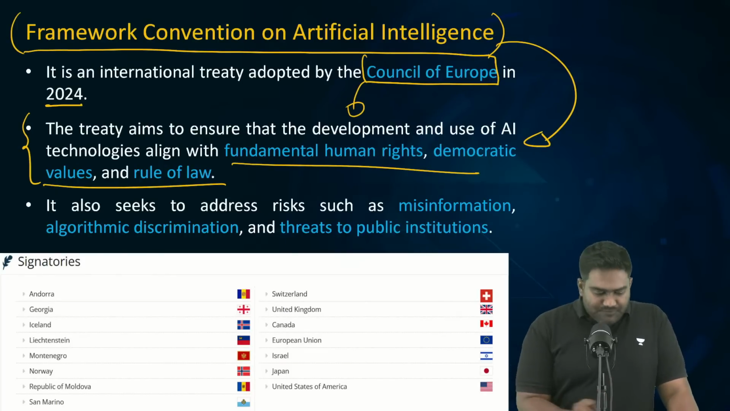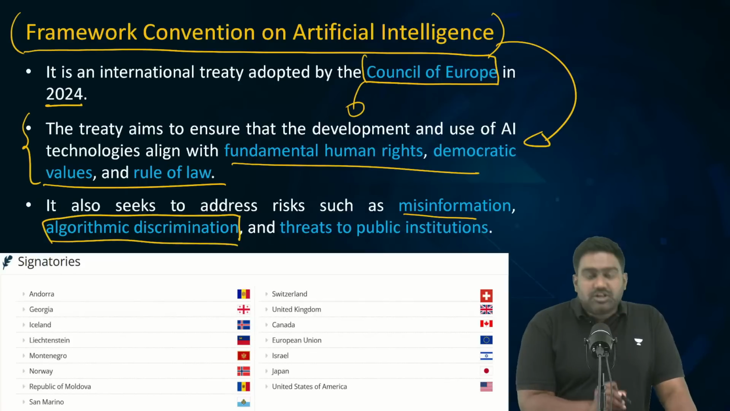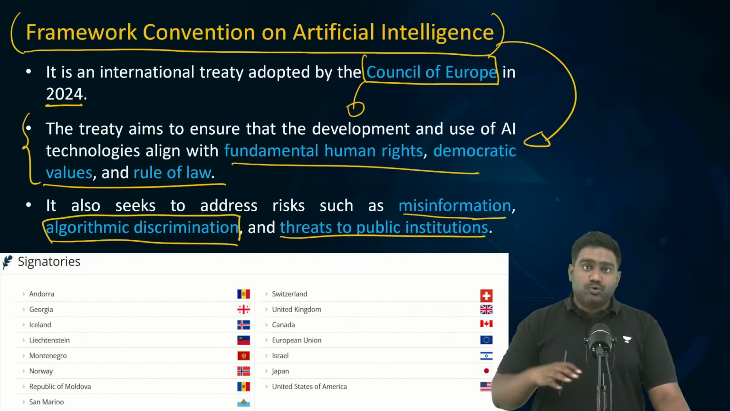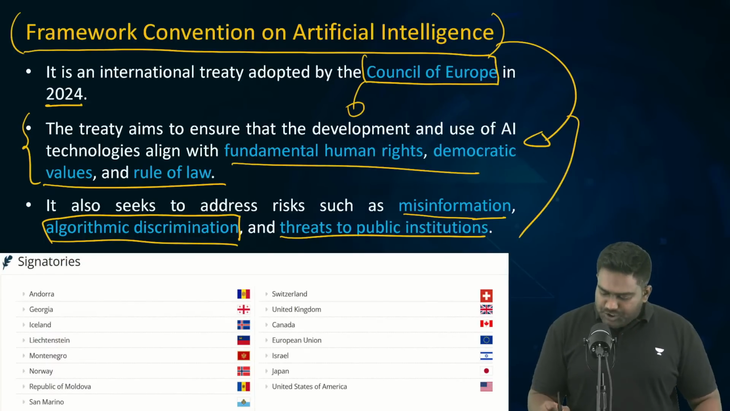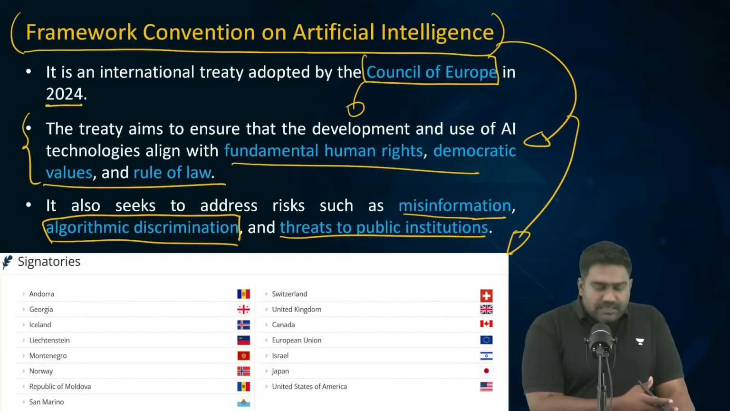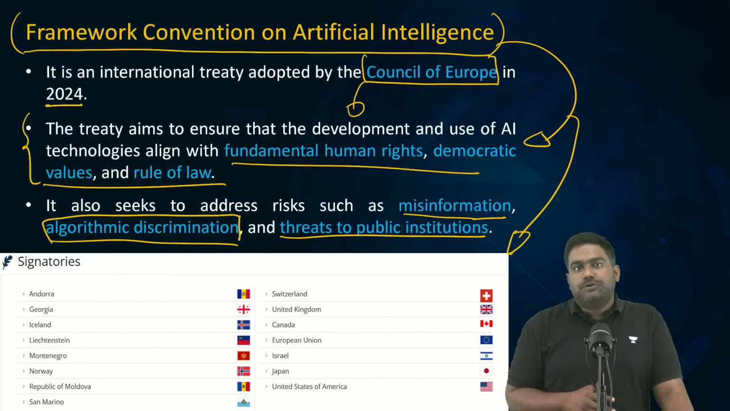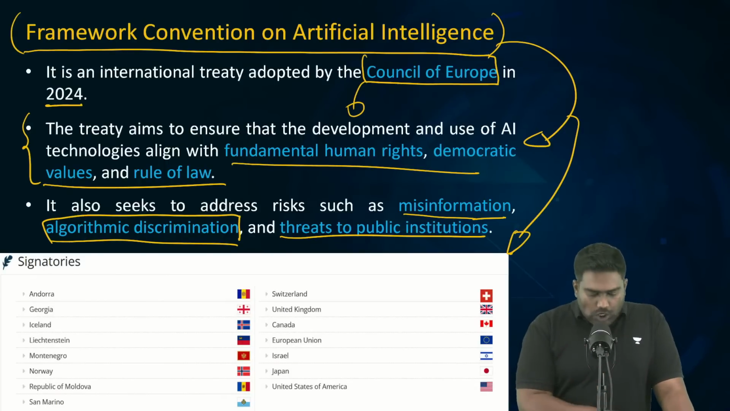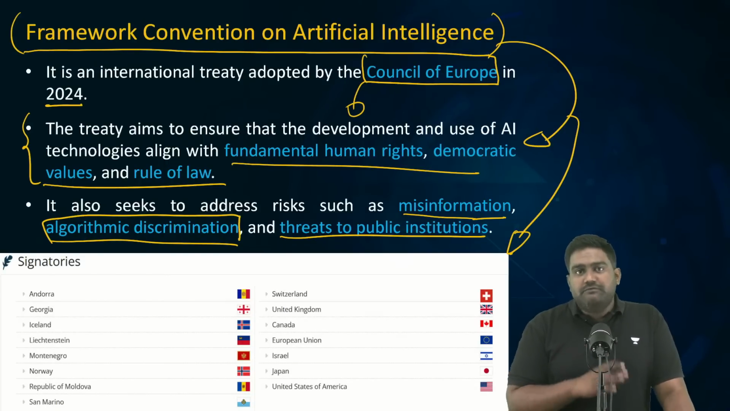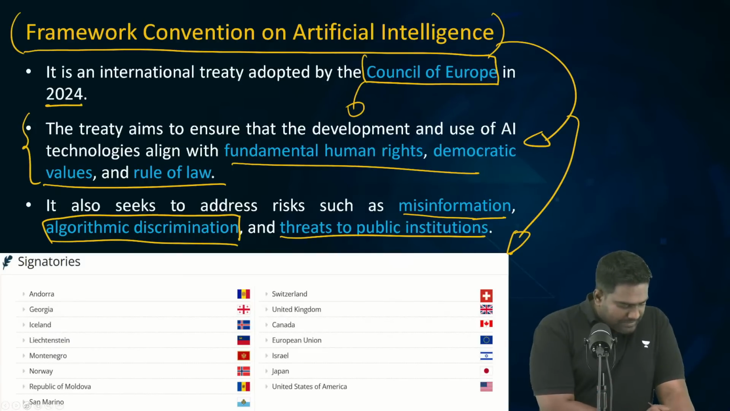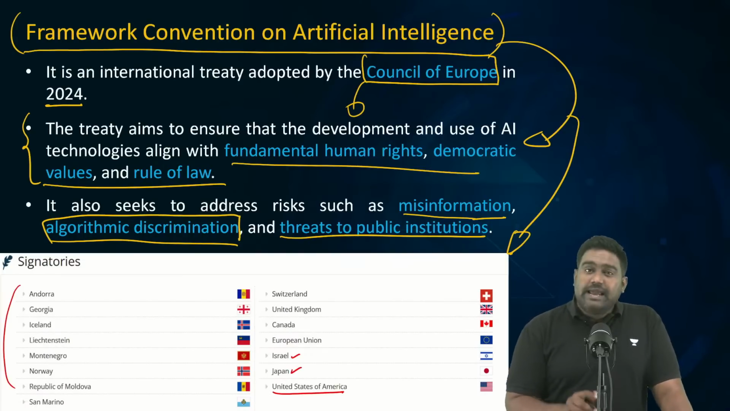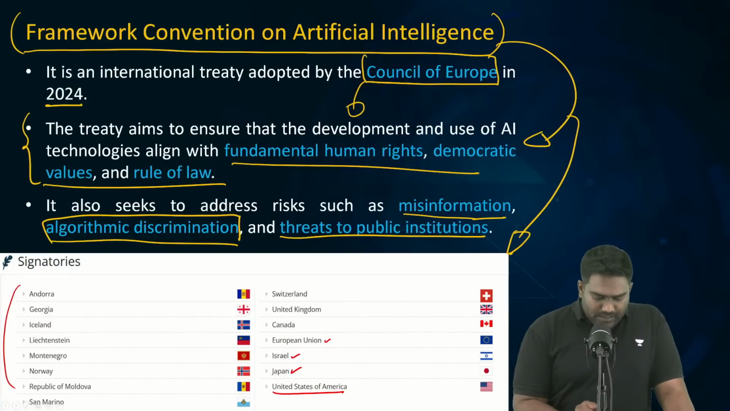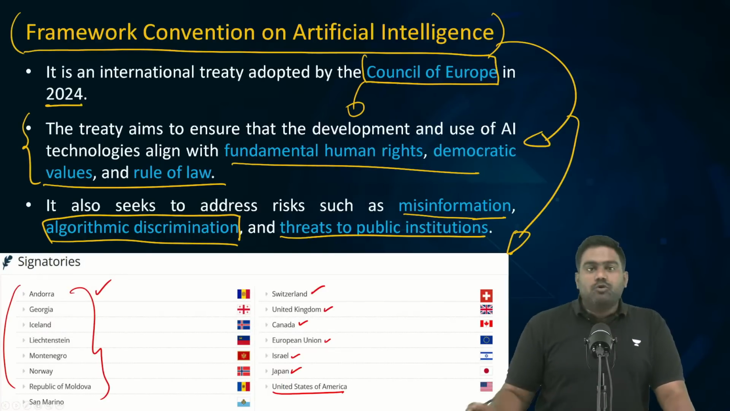It seeks to tackle misinformation, algorithmic discrimination, the bias of the algorithm, and any threat to public institutions, to national security, which might emerge from AI. So many countries have signed and joined this treaty, and you can see the countries which are signatories of this convention. The members of Council of Europe, along with some other countries, have joined this convention on AI. The major countries which are part of it include United States, Japan, Israel, the entire European Union, with Canada, UK, Switzerland, and other European countries.